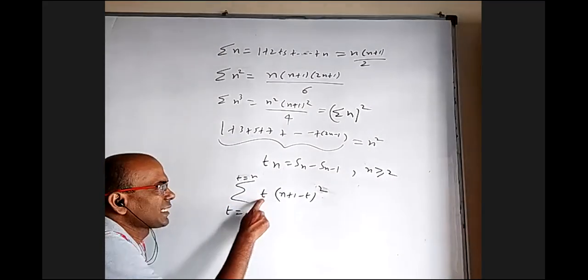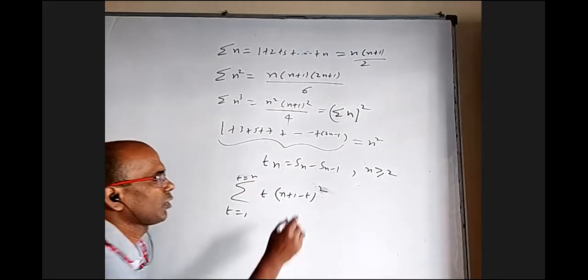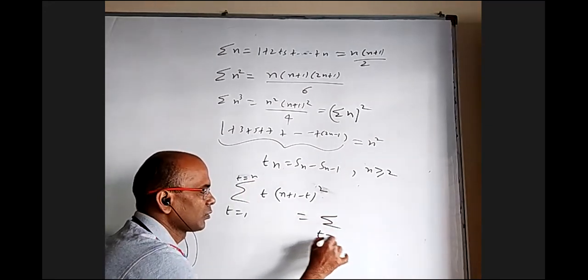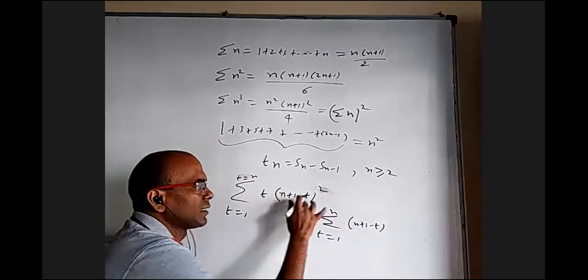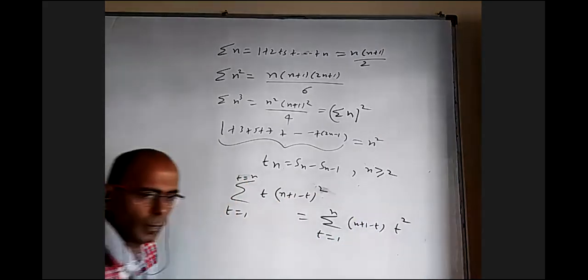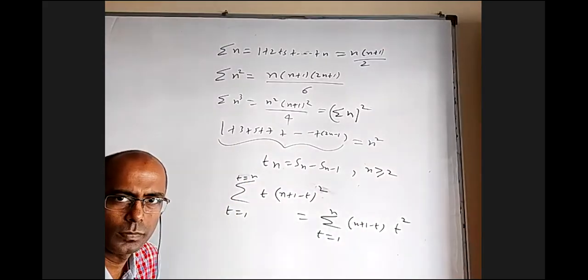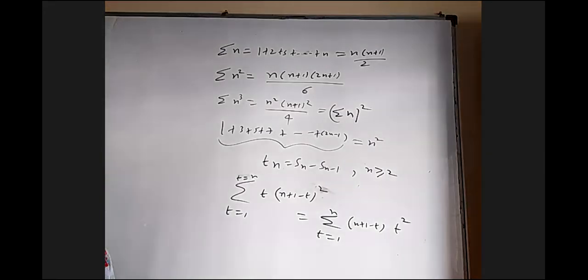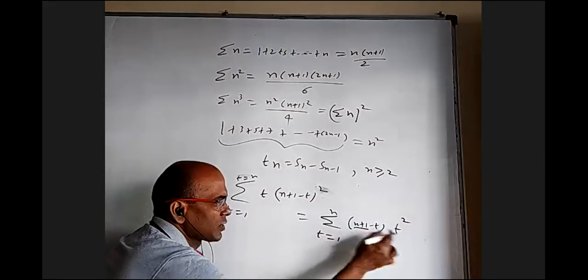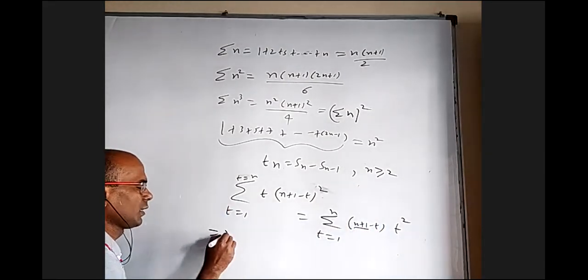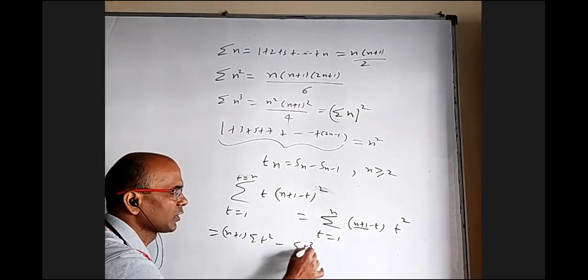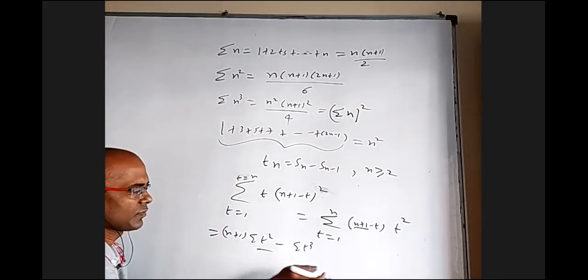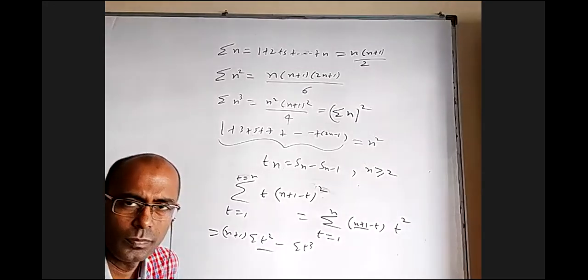I can replace t with n plus 1 minus t. Then what happens? Sigma t equal to 1 to n. This t will become n plus 1 minus t, and this will become t square. Right? Now it is relatively simple, where I can take this into this separately, this into this separately. I'll get n plus 1 into sigma t square formula minus sigma t cube. Use this formula, simplify, you'll get the answer.